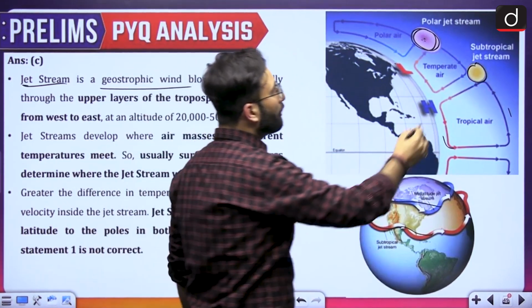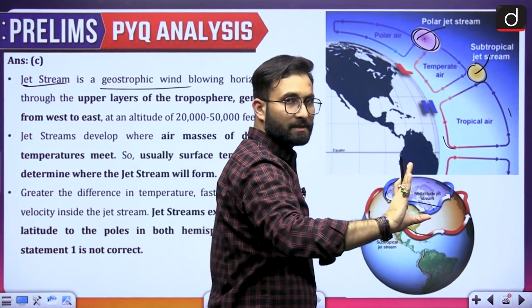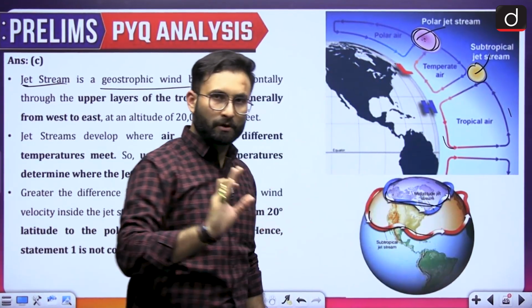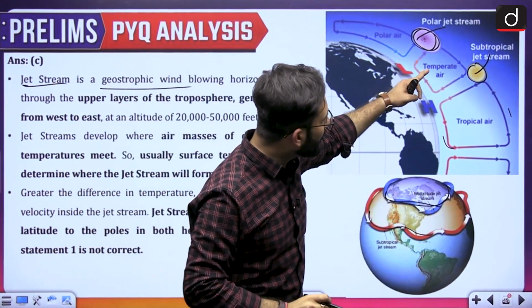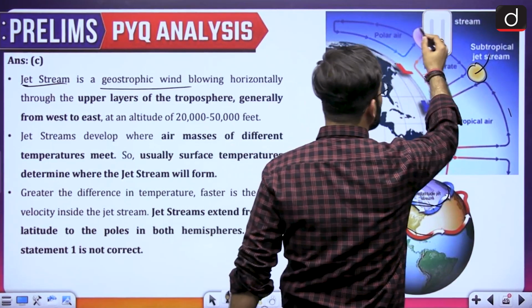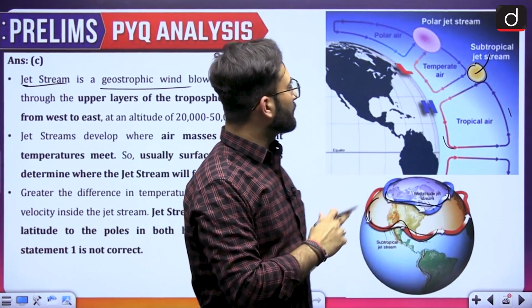Now there is polar jet stream, there is a subtropical jet stream. In the tropical area we do not have jet stream. Here you can see that will be over here, and in the southern hemisphere also that will be the same phenomena, because these cells will be there in the southern hemisphere as well. These jet streams are curvy in nature, meandering in nature. So that is your jet stream.